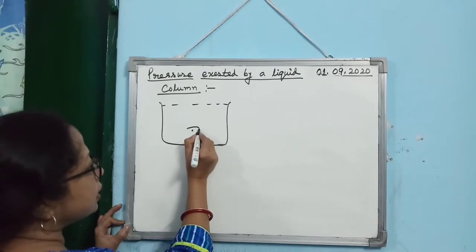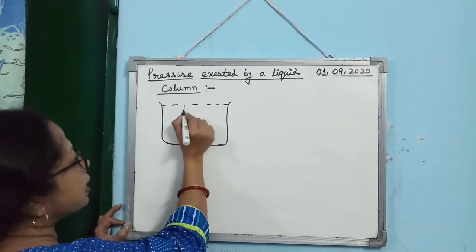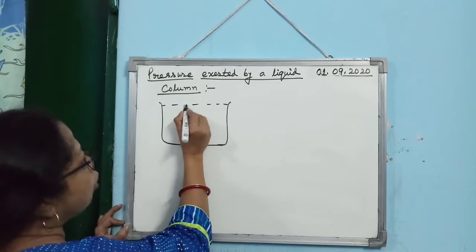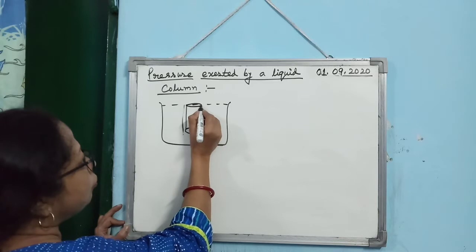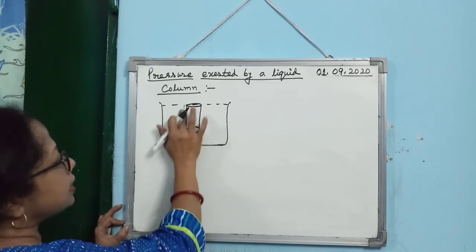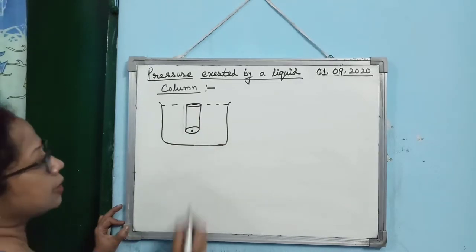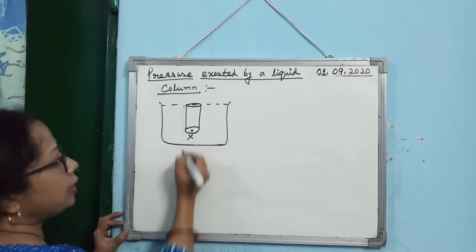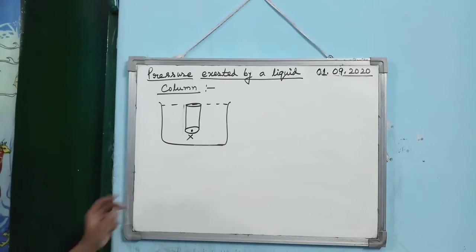You just imagine that as if there is a liquid column just above the point which is exerting pressure at this point. So you want to find out what is the pressure at the point X. Alright, so for that what you can do?